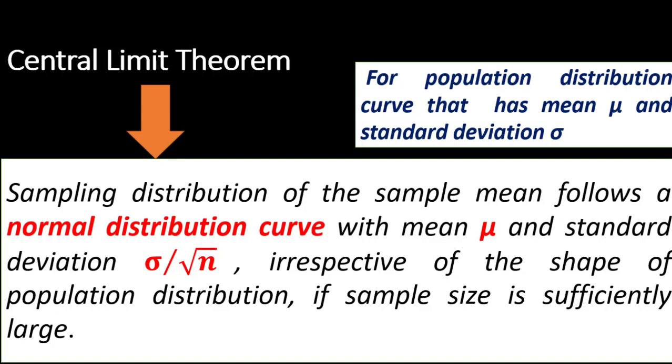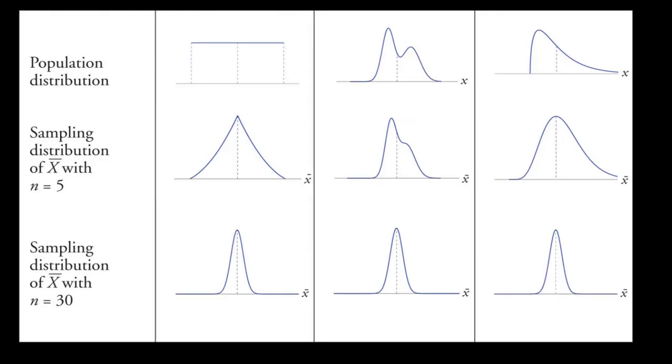What is the mean of the sampling distribution curve? The mean would be mu, the same as that of the population distribution, and the standard deviation would be sigma over root n. Here I have shown you three curves of population distributions. This one is somewhat uniform in nature. This is another population distribution and this is another population distribution.